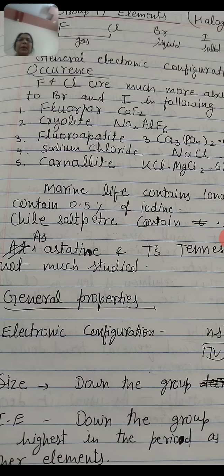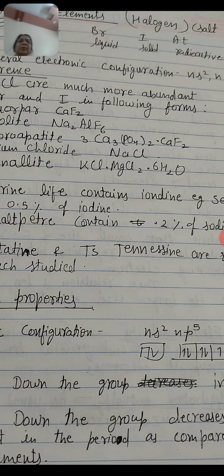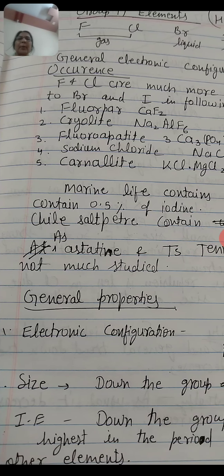Now the general properties. The first general property is ns2 np5. Next general property is size. Down the group, size increases due to the addition of one more extra shell. This will be the dominating factor. Ionization enthalpy will decrease down the group, but in the whole period it is the highest as compared to all other elements. So in general, removal of an electron is not popular for these elements.